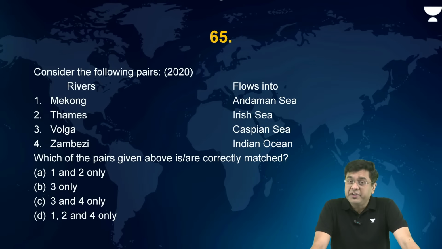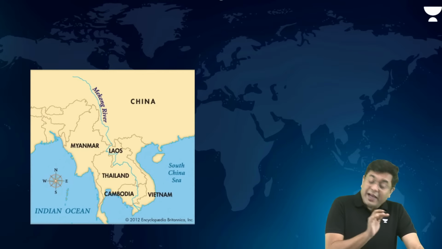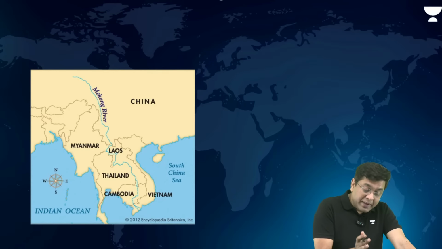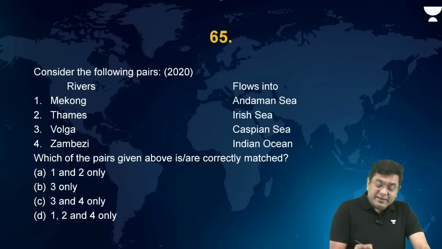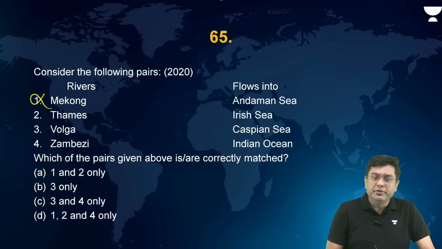Mekong, we have recently covered that in places in news. Now Mekong drains into South China Sea. Mekong, one of the larger rivers of Southeast Asia, basically forming the natural boundary between Laos, Myanmar, and also between Laos and Thailand to some extent, drains into South China Sea, not into Andaman Sea.